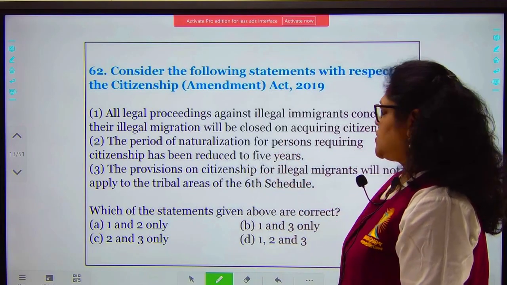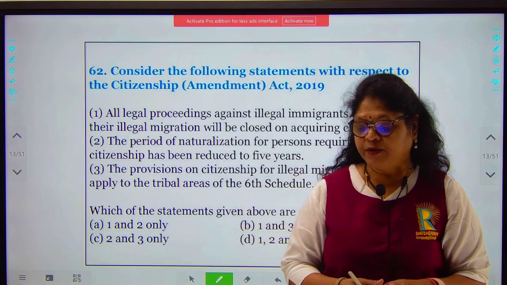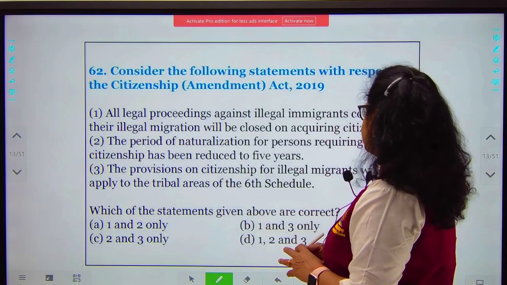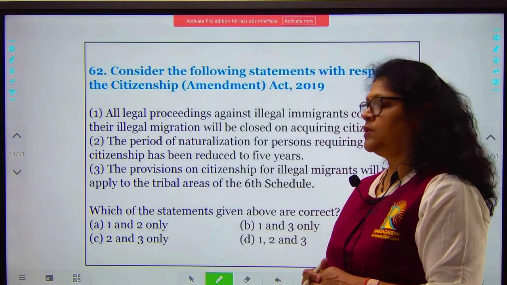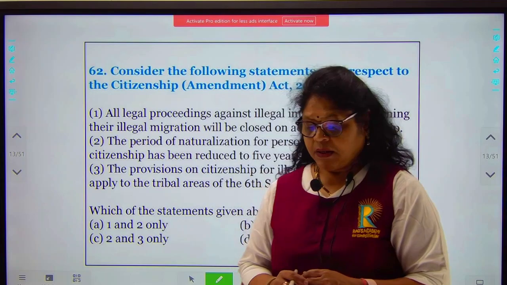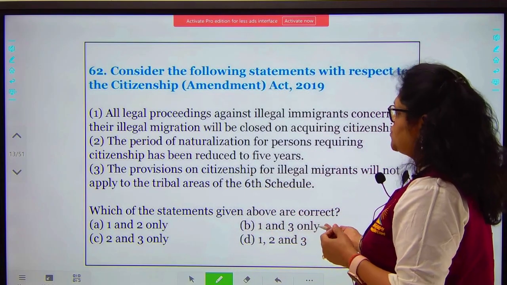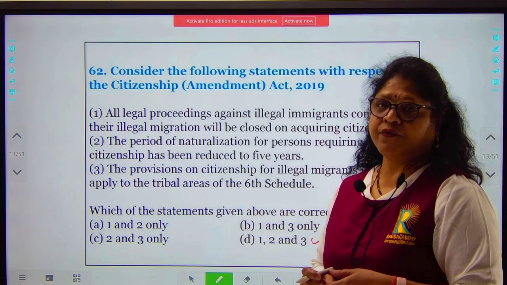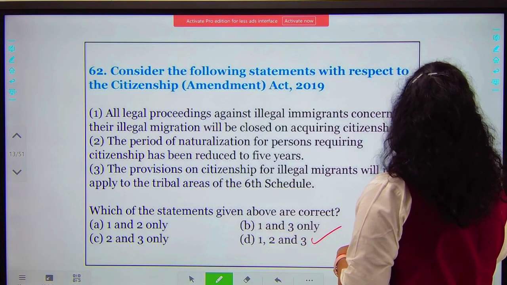The period of naturalization for such persons has been reduced from 11 to 5 years, and the provision of citizenship for illegal migrants will not apply to the tribal areas of the 6th schedule. Yes, that is also a true statement. So your option will be D for this particular question. We go to the next.